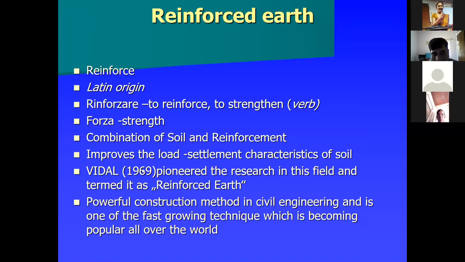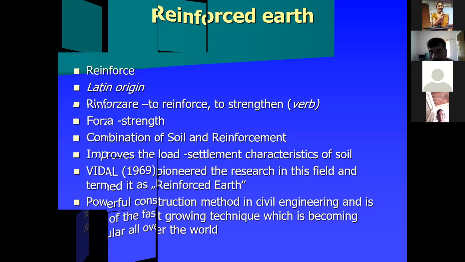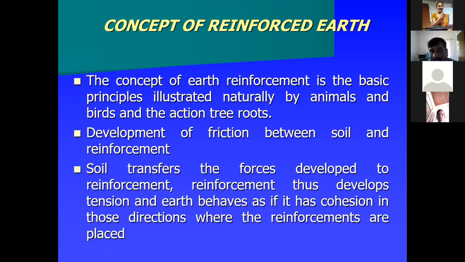This was first introduced in the year 1969. Research in this field of geotechnical engineering is one of the fast growing techniques, becoming popular all over the world. But exactly the concept of reinforced earth, the basic principle, is naturally used by animals and birds and through the action of tree roots. Development of friction between soil and reinforcement: soil transfers the forces developed to the reinforcement. Reinforcement thus develops the tension, and earth behaves as if it has a cohesion in those directions where the reinforcements are placed.